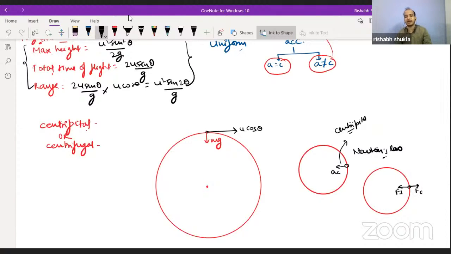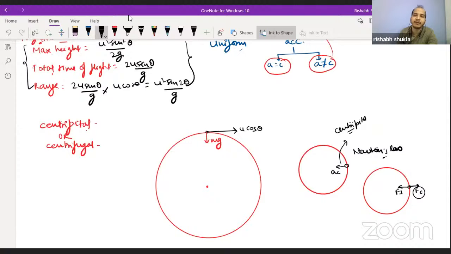On applying the centrifugal force we get the system into dynamic equilibrium.